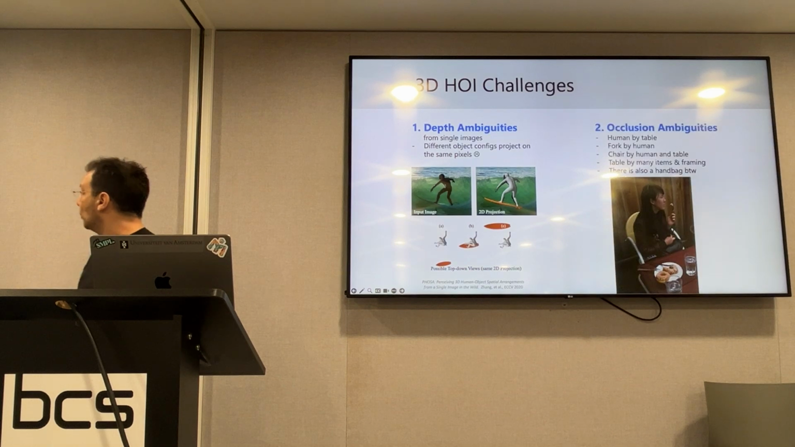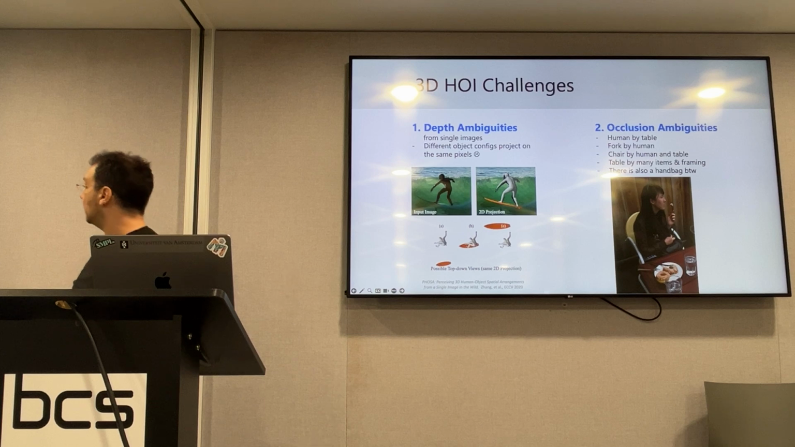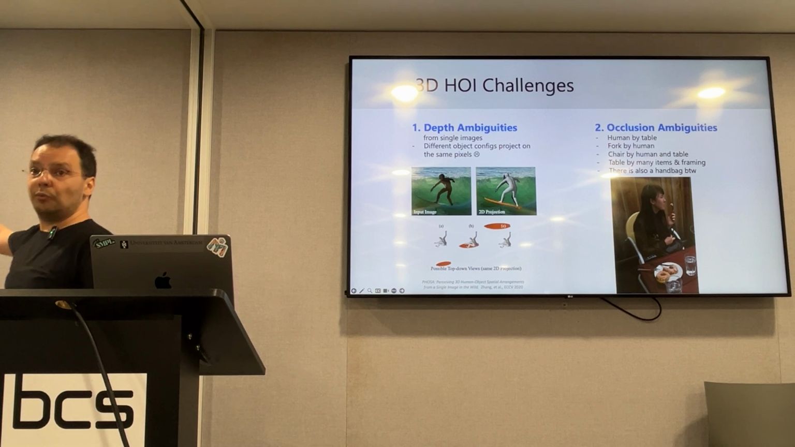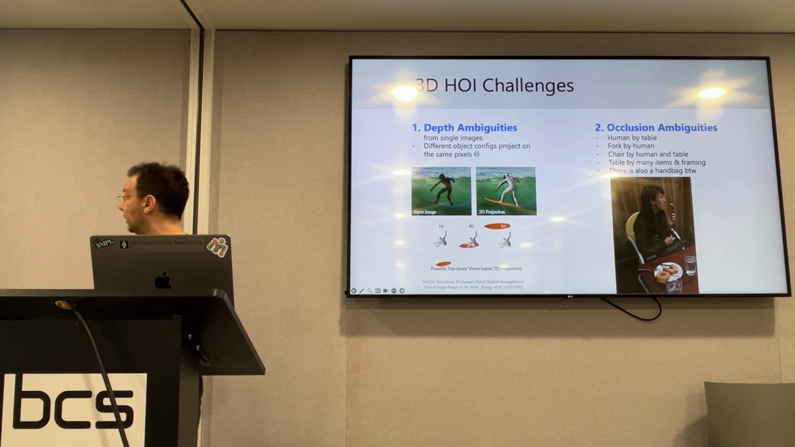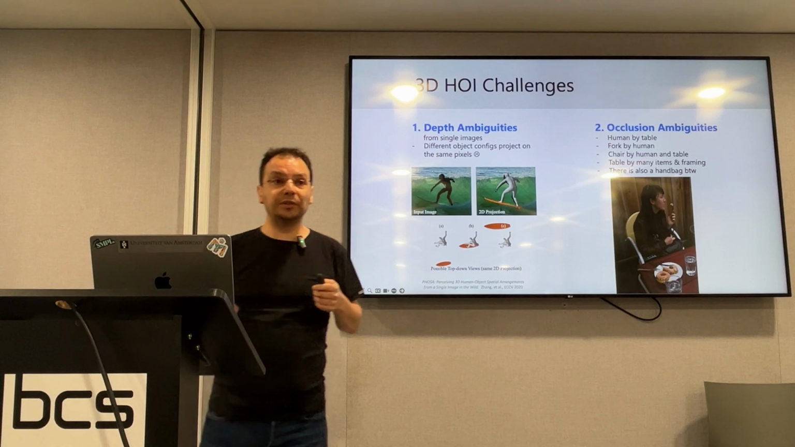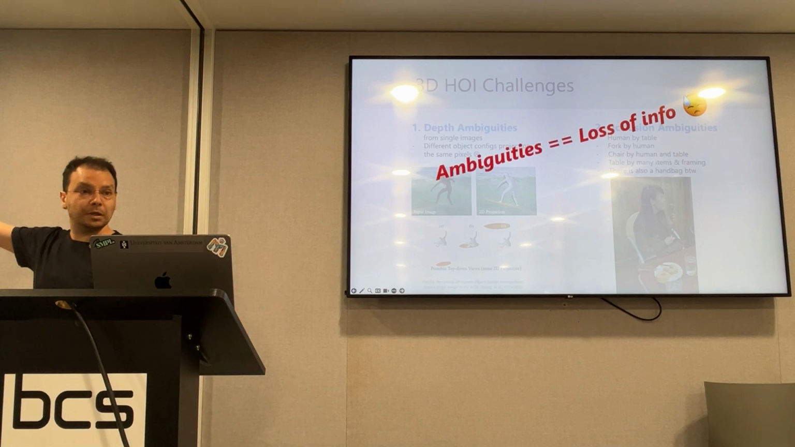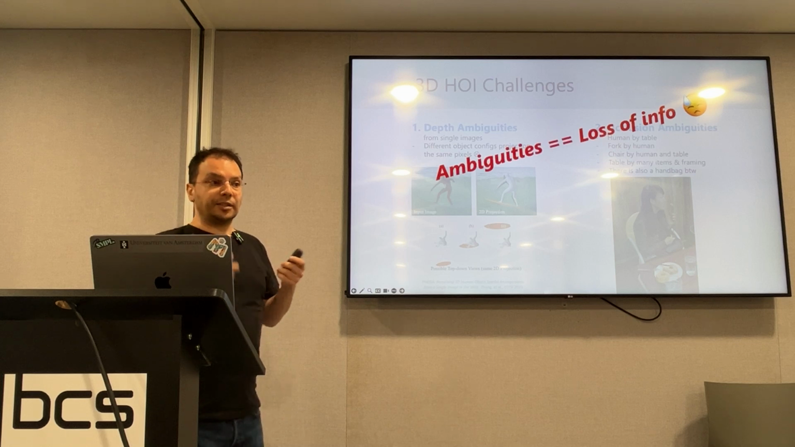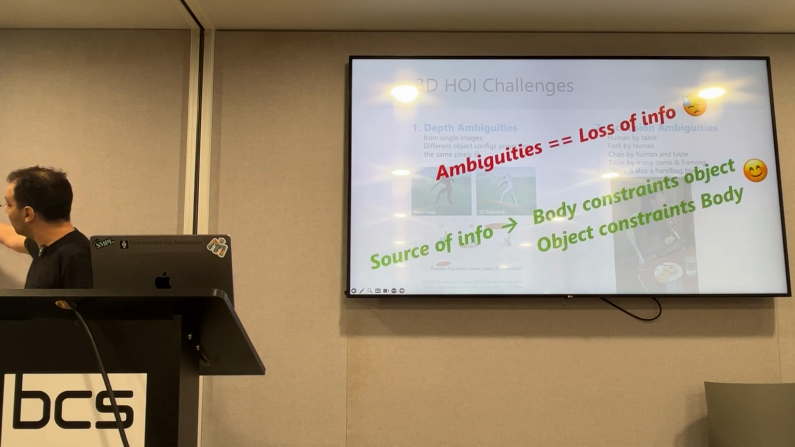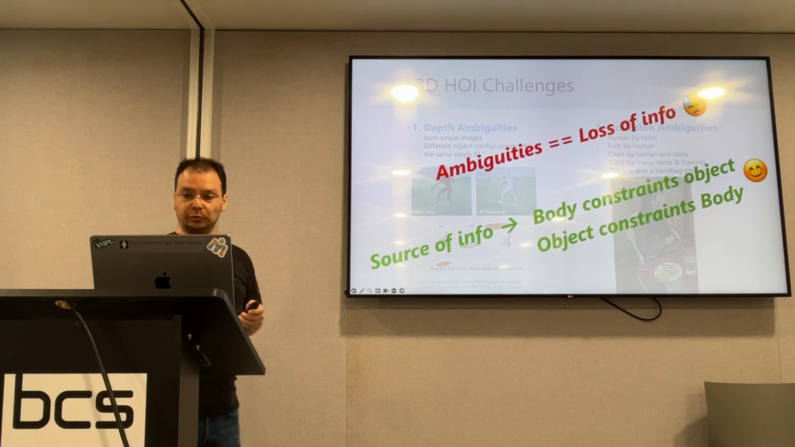Moreover, we have a lot of strong occlusion ambiguities. This is a fairly simple example, but we see that the human is occluded by the table, the fork is occluded by the human, and the chair is occluded by both the human and the table, and so on and so forth. So we have terrible ambiguities, and ambiguities are a loss of information. So then, we can give up and call it a day. Or we can see this as an opportunity, and this is a source of information. Why? Because the body constrains the object, and the object constrains the body. So now we have something to solve.